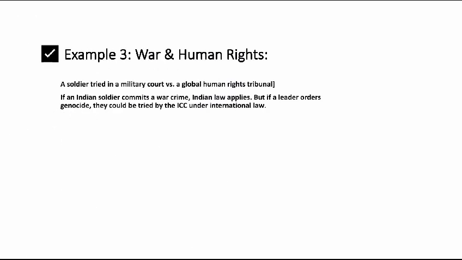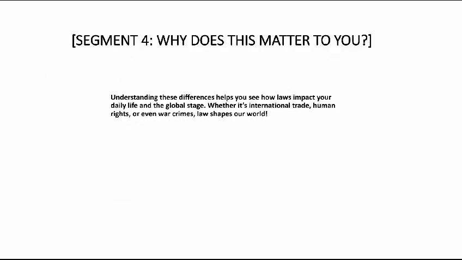Example 3: War and human rights. A soldier tried in a military court versus a global human rights tribunal. If an Indian soldier commits a war crime, Indian law applies. But if a leader orders genocide, they could be tried by the ICC under international law.